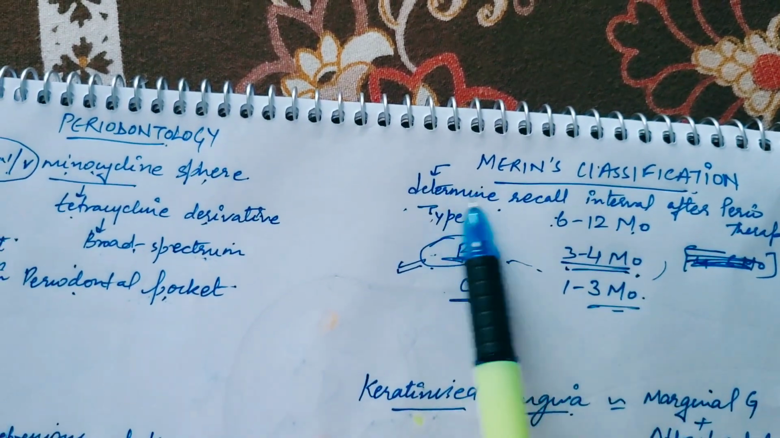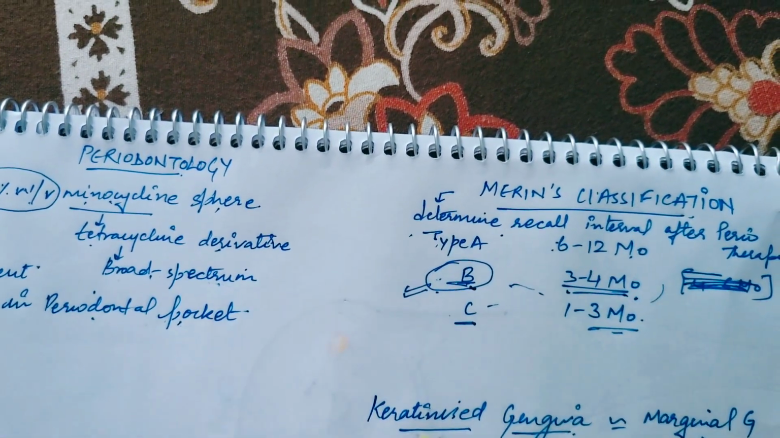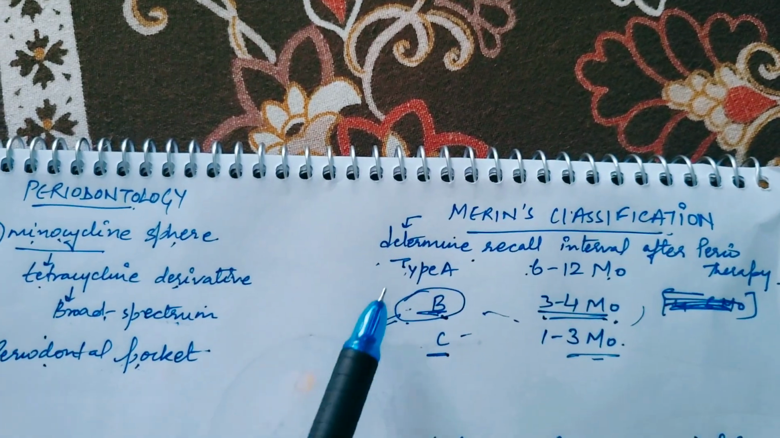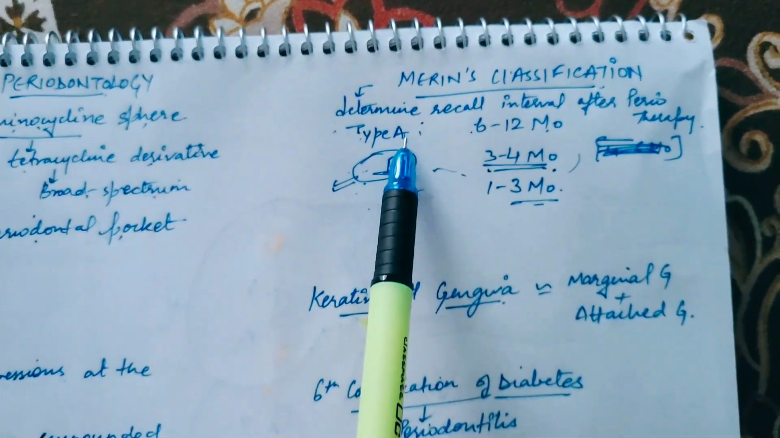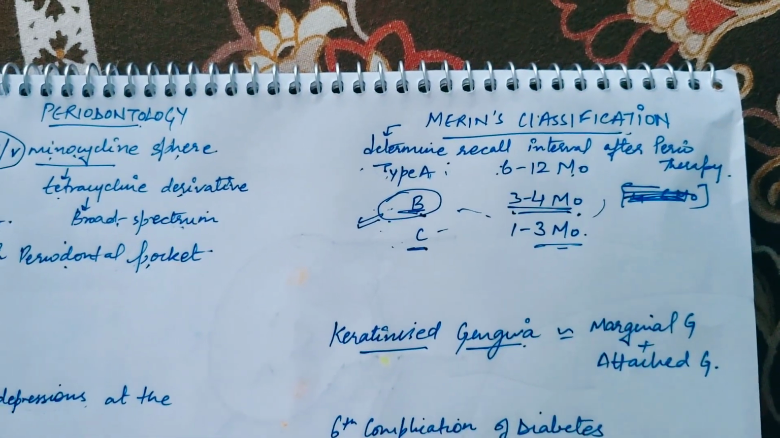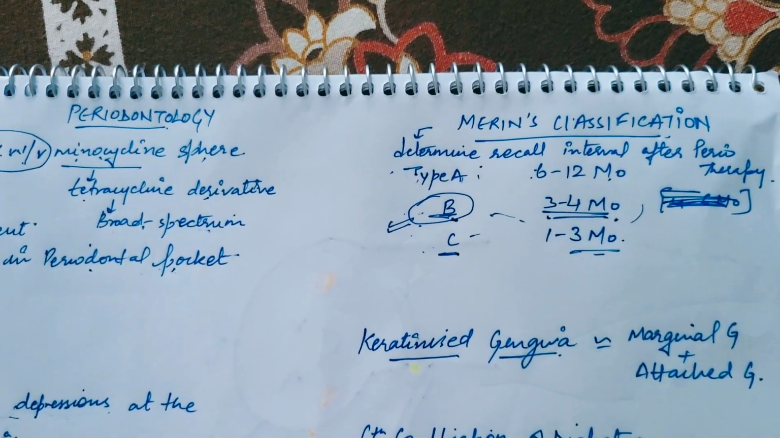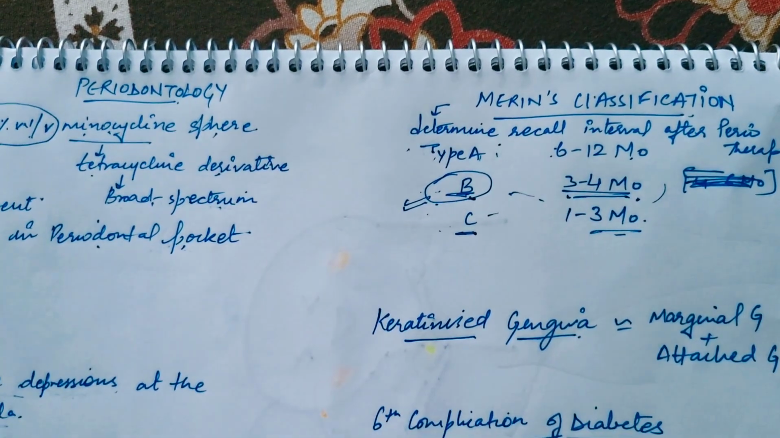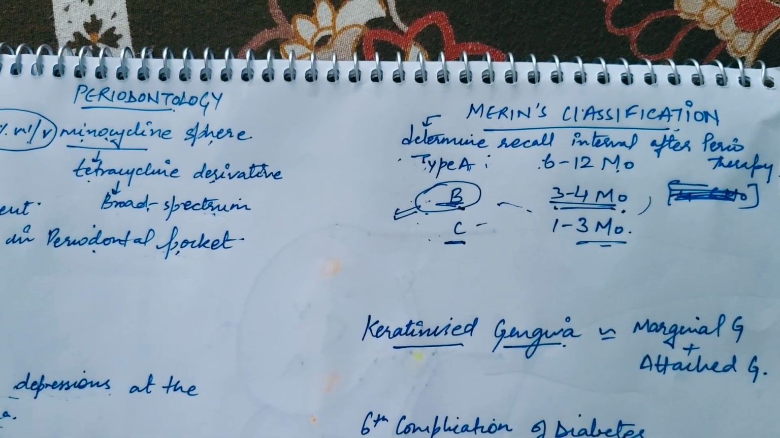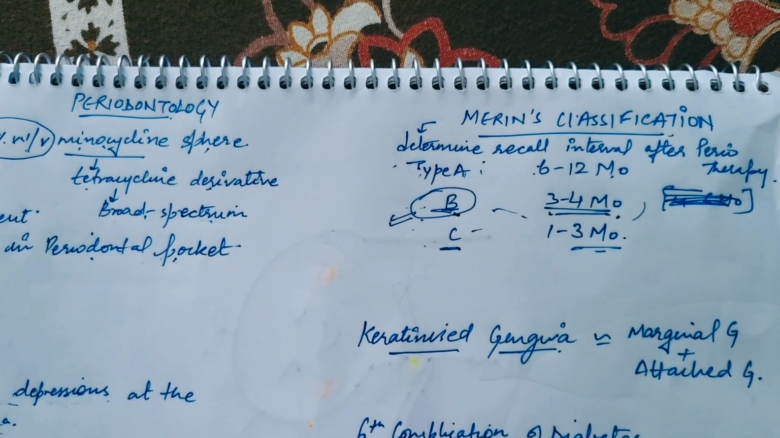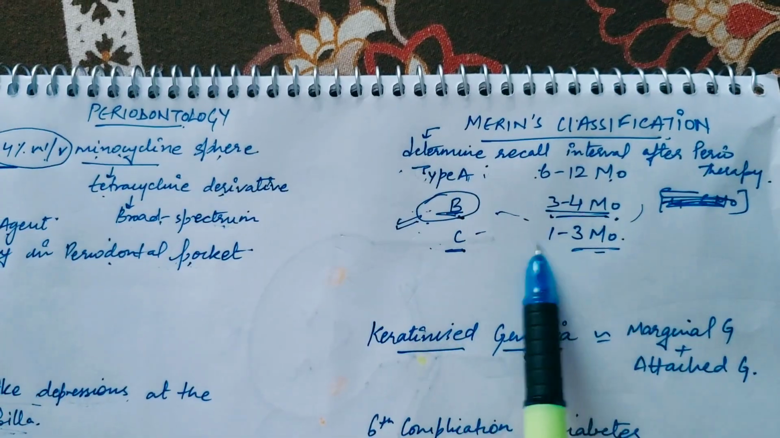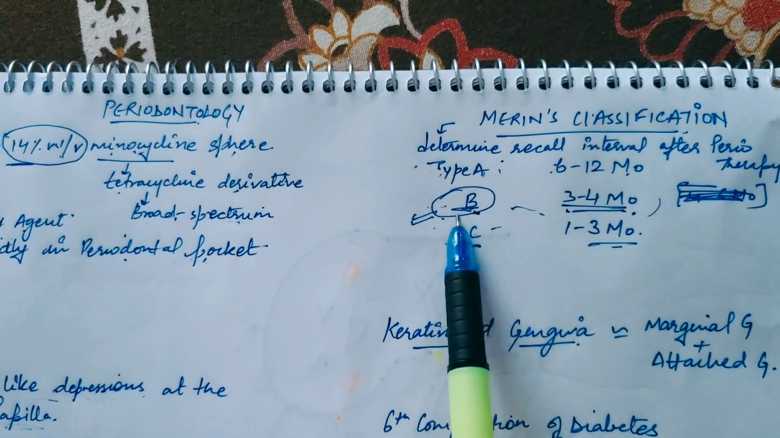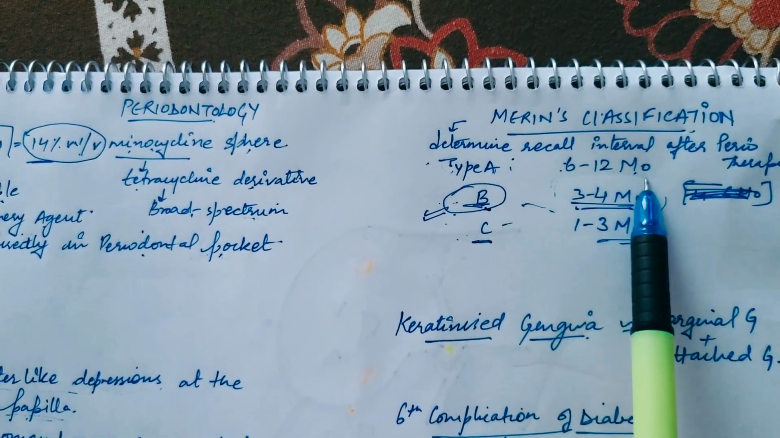Okay? Another question is Marin's classification. It determines the recall interval of the patients after active periodontal therapy. The patients are divided into type A, type B and type C. Type A patients have excellent oral hygiene and the therapy results are excellent, so they are recalled after 6 to 12 months. Type B patients have stable periodontal condition and acceptable oral hygiene, and are recalled after 3 to 4 months. Type C patients have poor oral hygiene and do not respond to periodontal therapy, recalled at 1 to 3 months. So the question asks type B according to Marin, so it is 3 to 4 months.